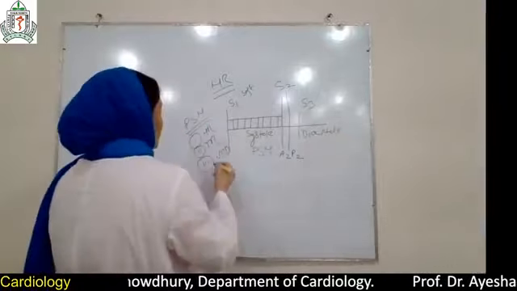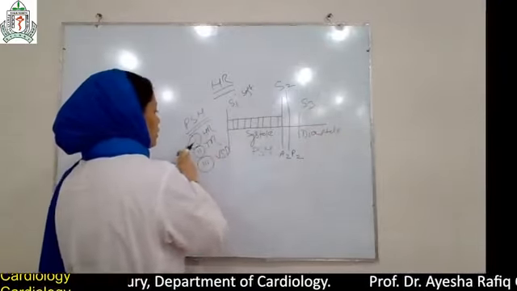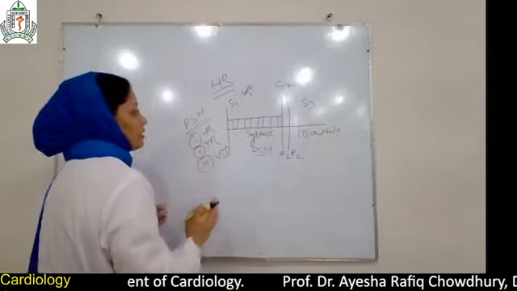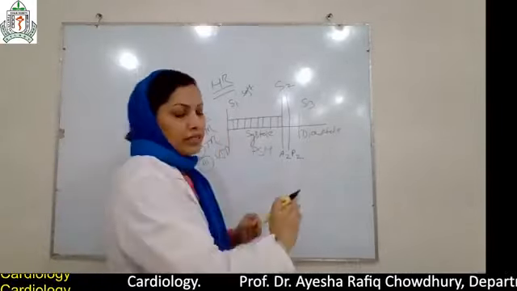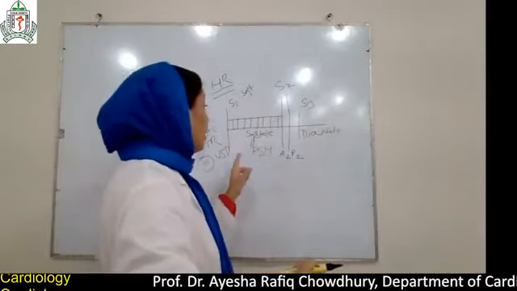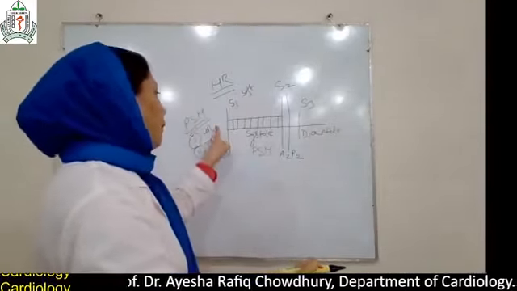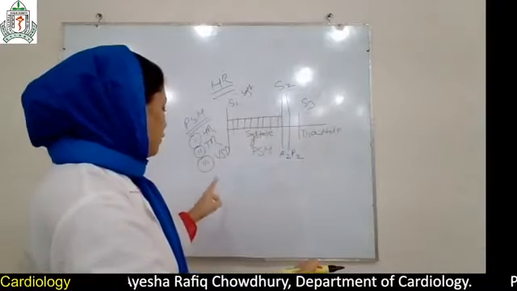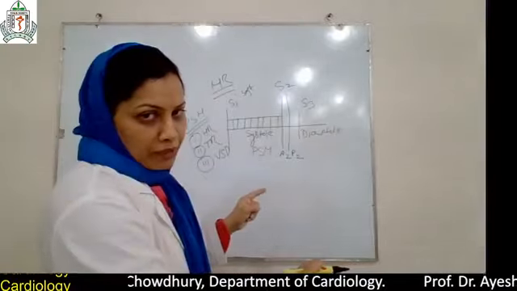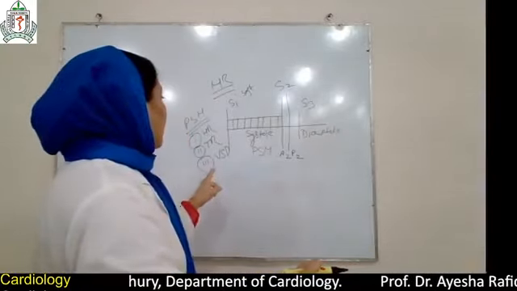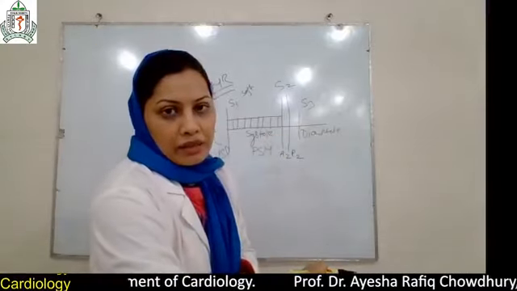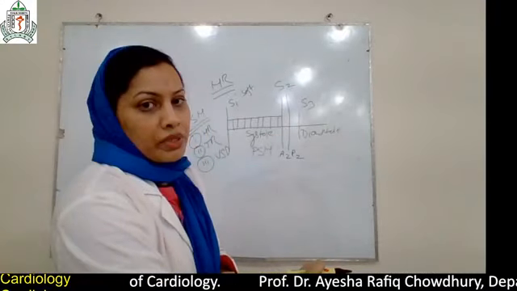So what is the differential diagnosis of pansystolic murmur: mitral regurgitation, tricuspid regurgitation, and ventricular septal defect? How will you differentiate the pansystolic murmur of these three conditions? In mitral regurgitation, the apex beat is shifted, a thrill may or may not be present, and the murmur radiates towards the axilla.